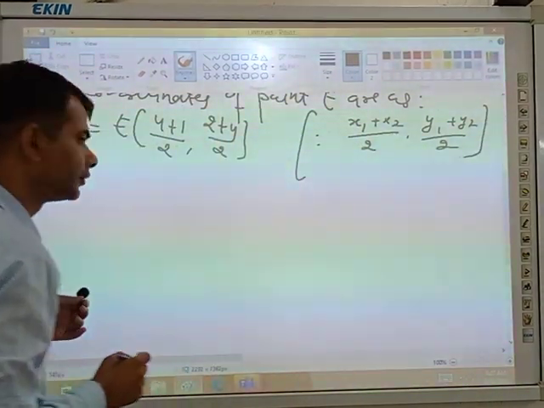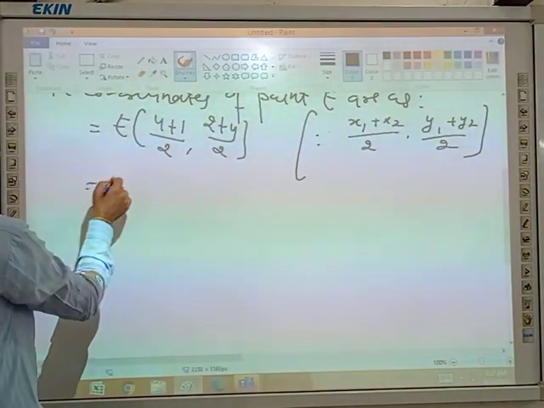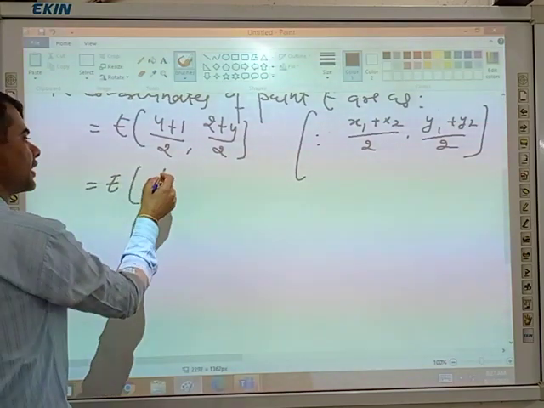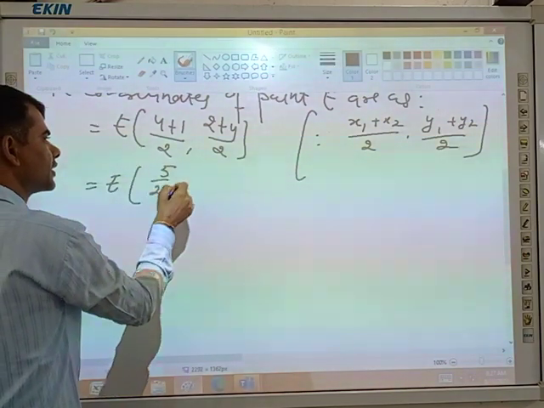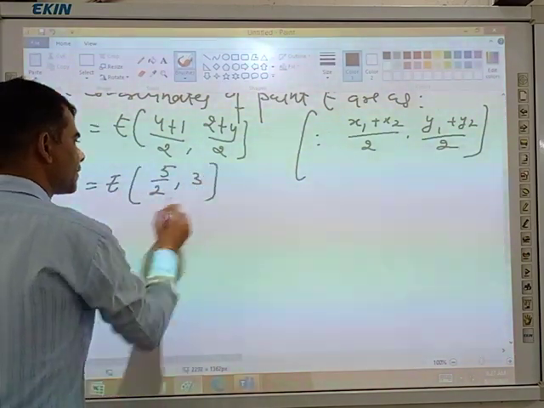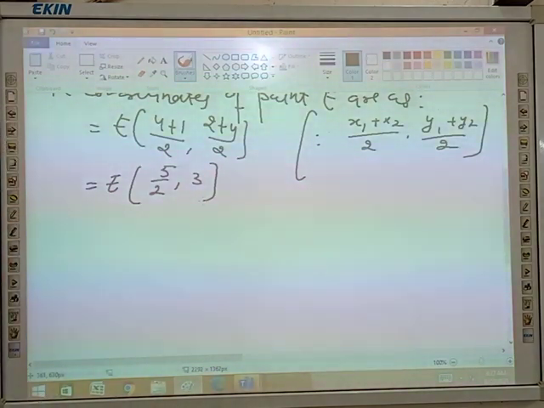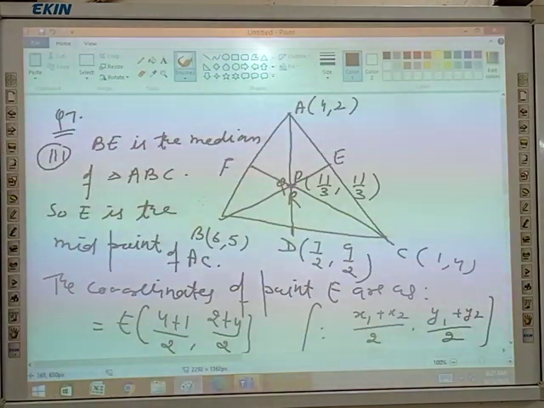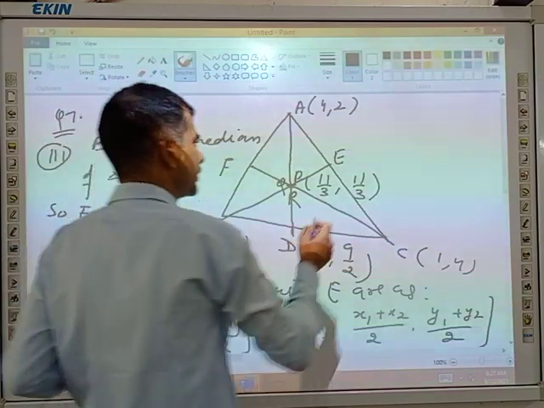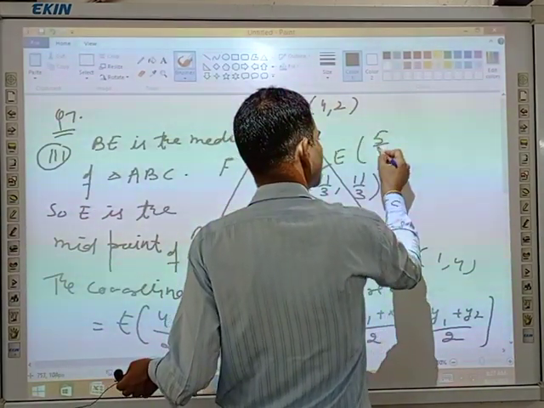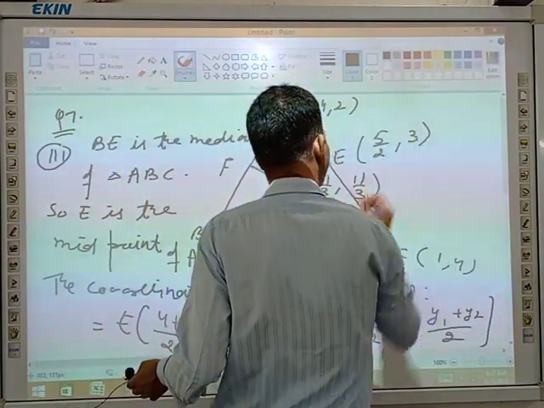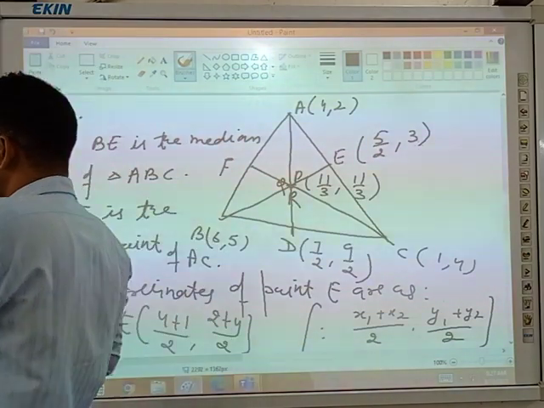Okay. Now the coordinates of point E are 5 by 2 and 6 by 2, that is 3. That is 5 by 2 and 3. Any doubt, any problems?